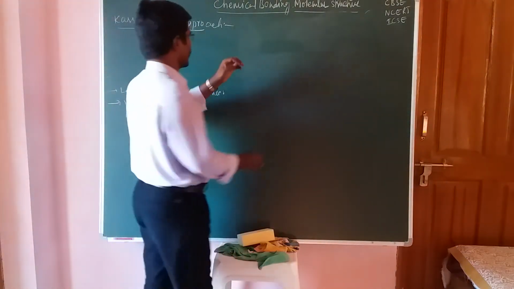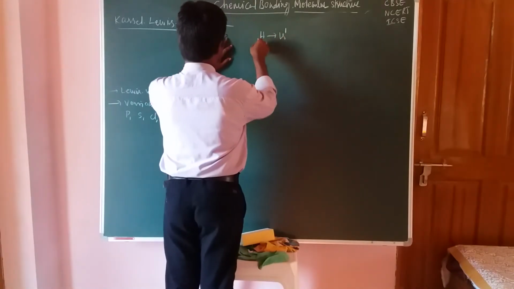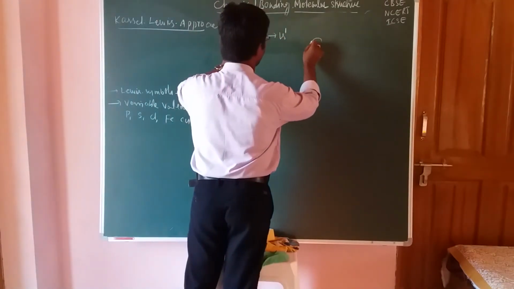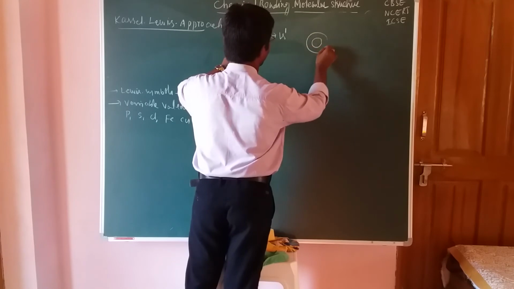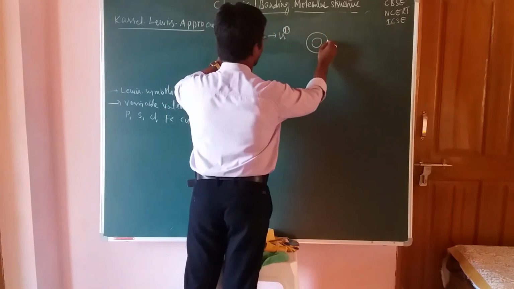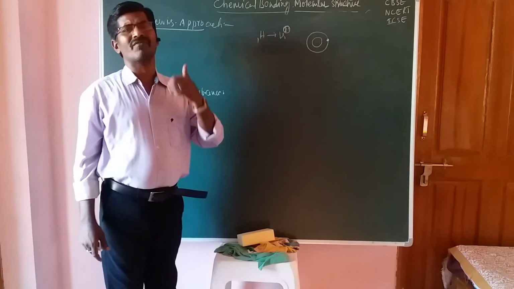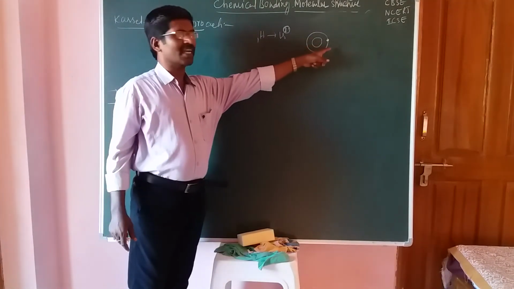Take the hydrogen atom: its configuration is 1s1, atomic number 1. This is the nucleus of hydrogen and this is its first orbital. It has only one electron, so that electron is present here. This is the Lewis dot representation. How many electrons are present in the valence shell should be indicated by the Lewis symbol.